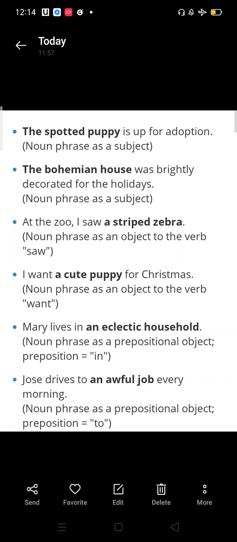I want a cute puppy for Christmas. Here you can see that the noun phrase is acting as an object to the verb want. Mary lives in an eclectic household. Noun phrase as a prepositional object. You can see that after the preposition in, the object coming is an eclectic household. Joss drives to an awful job every morning. So here you can see again it is a prepositional object. It is coming after to, which is a preposition.